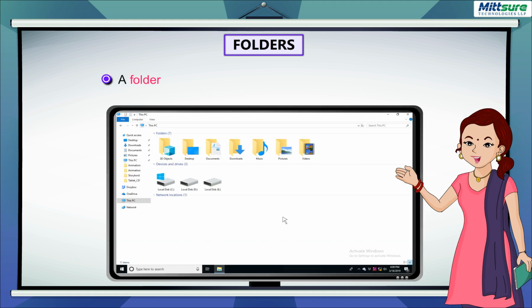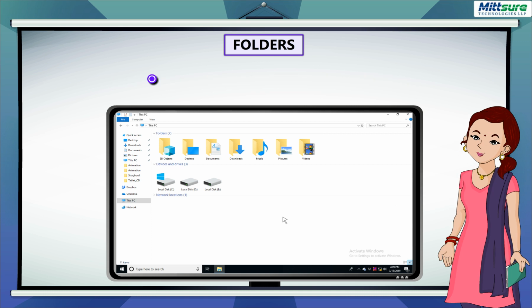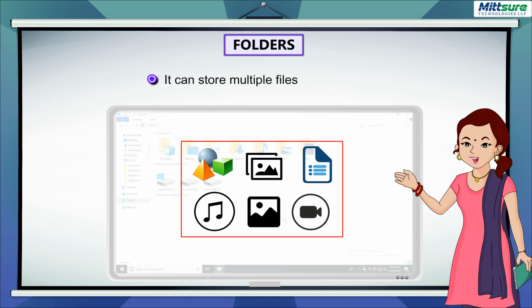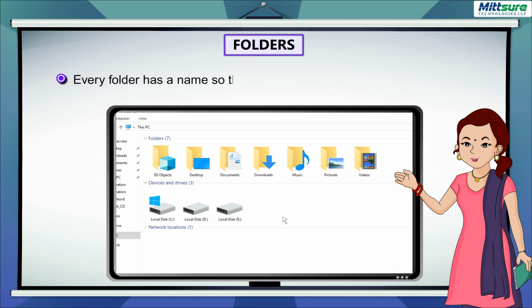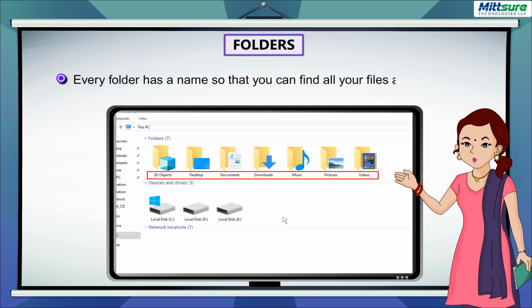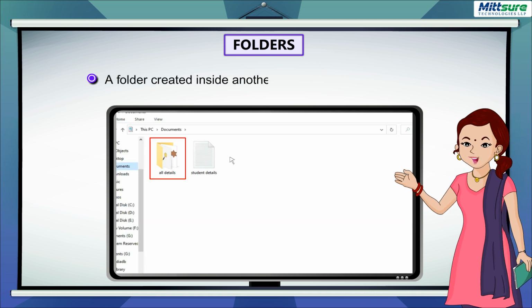Folders. A folder is a container for storing files and other folders. It can store multiple files in one location. Every folder has a name so that you can find all your files at one location. A folder created inside another folder is known as a subfolder.